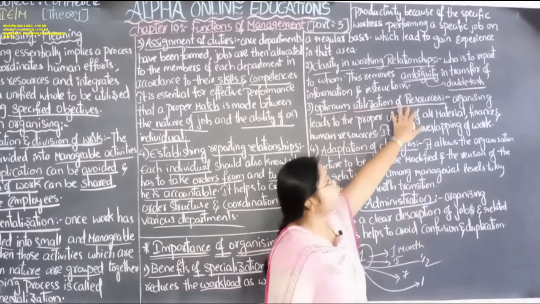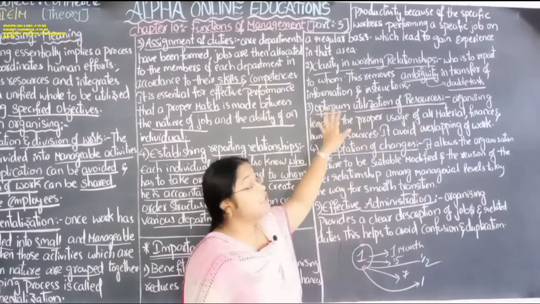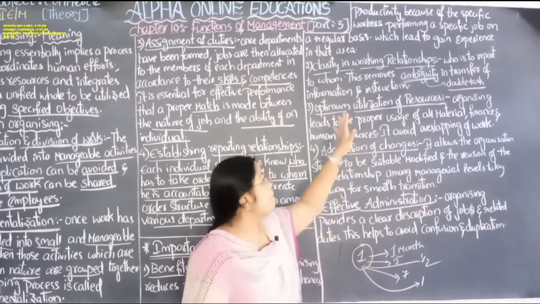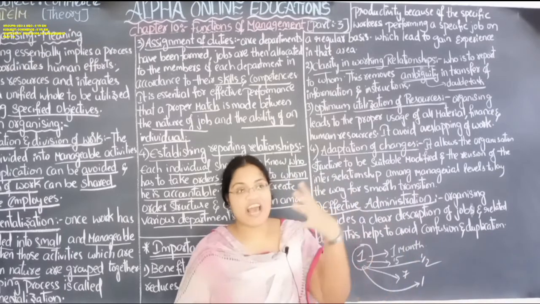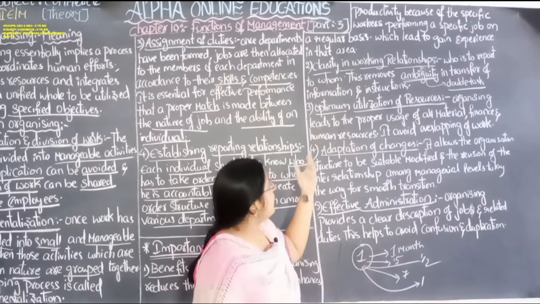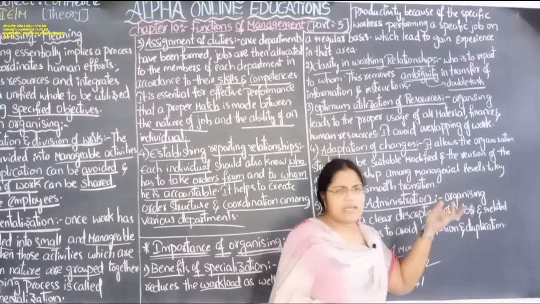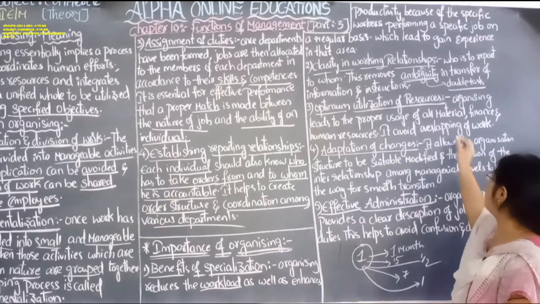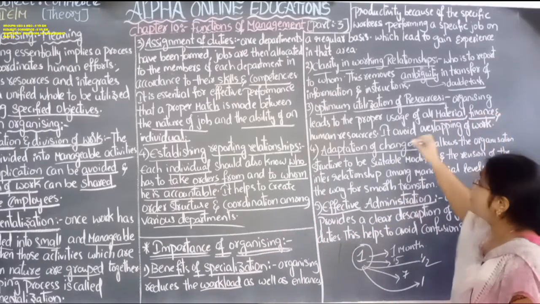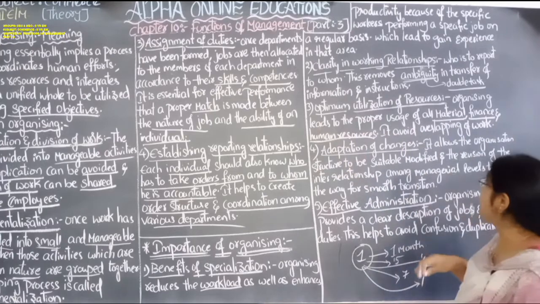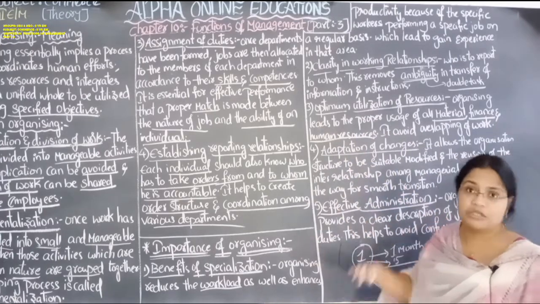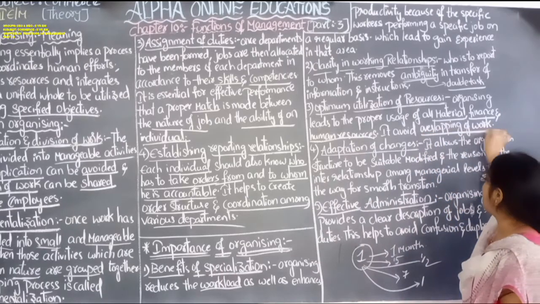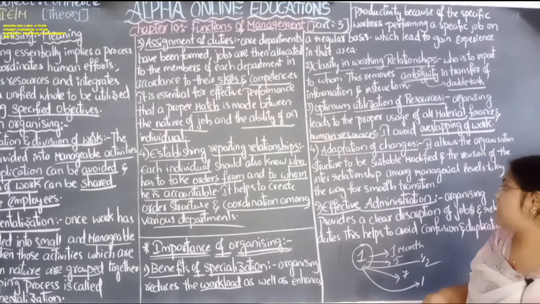Optimum utilization of resources. Optimum means full, complete utilization of resources, whether they are human resources, financial resources, or any material resources, whatever it may be. It should be completely utilized by the division of the work among the groups. By that we can avoid the overlapping of work.